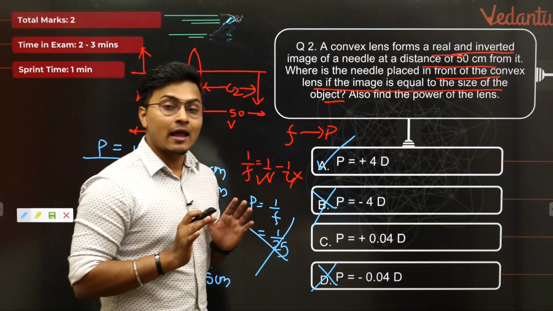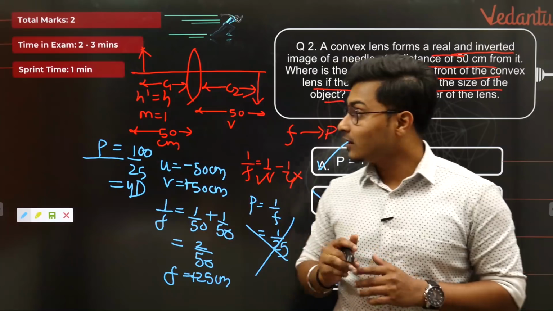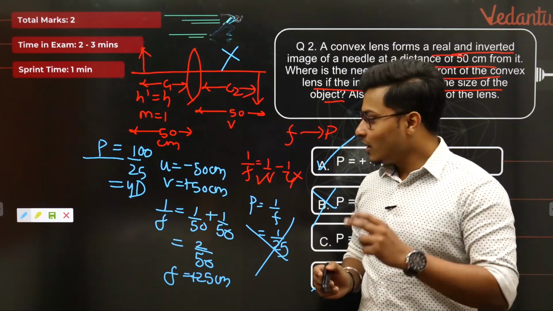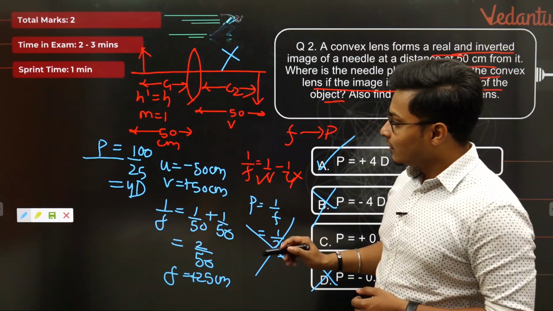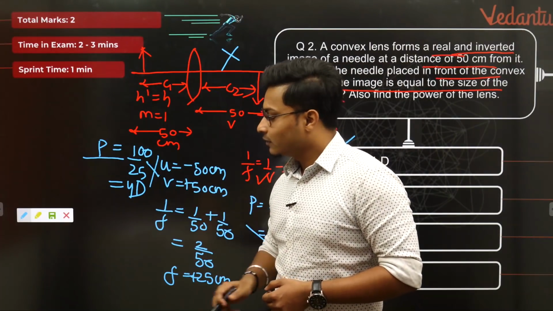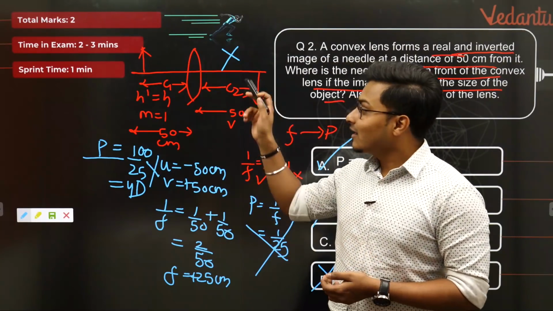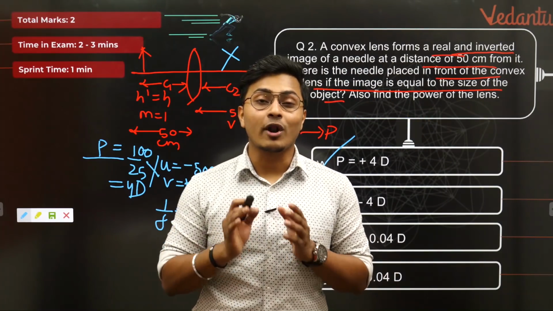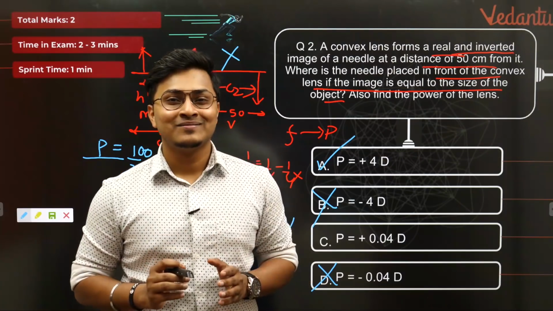So I'll tell you where all you can go wrong. Number 1, not remembering the ray diagram. Number 2, not remembering the concept of SI unit. These are the 2 places where you could go wrong, my dear students, and that's what I want you not to do. So remember it.